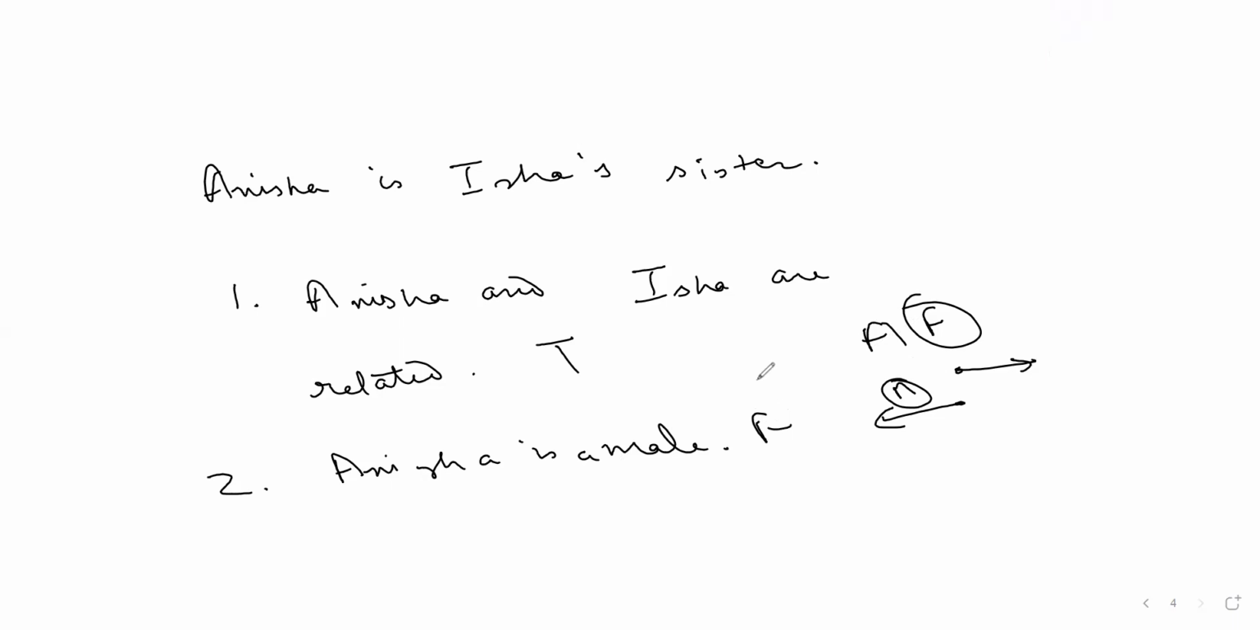Yes, sir. Anisha is Isha's sister. Isha's sister will be a female, which is Anisha. Anisha is a female, but the question says Anisha is a male. So female is this direction, male is the opposite direction, so false. Right, sir. Okay, now let's see this one.